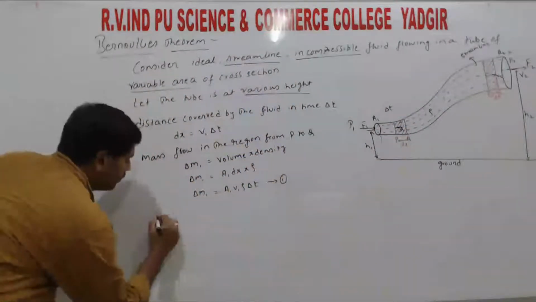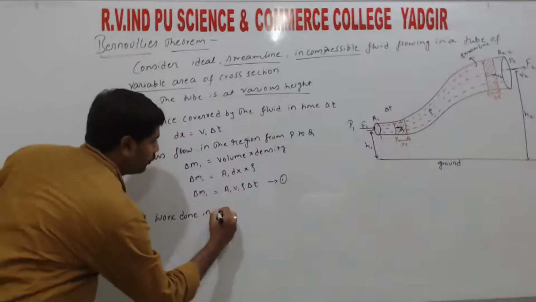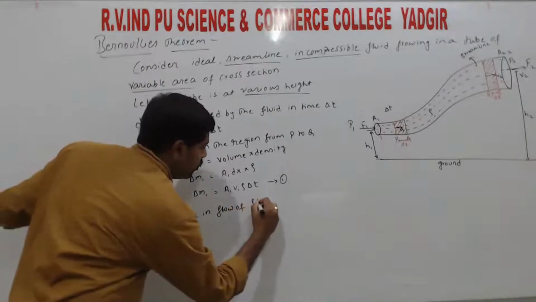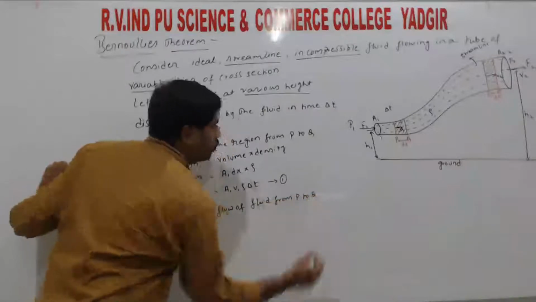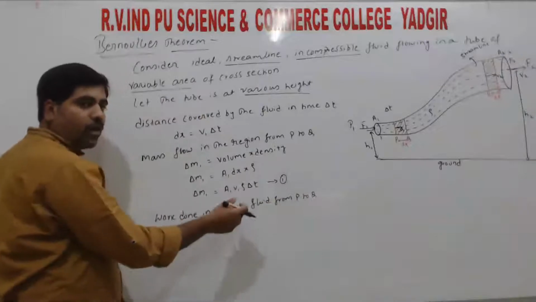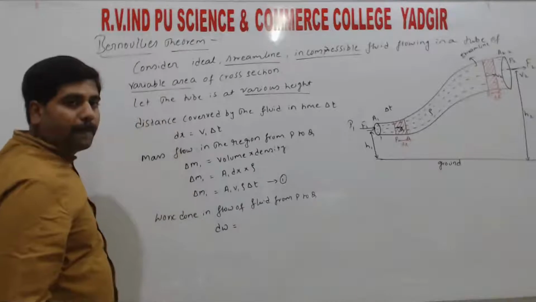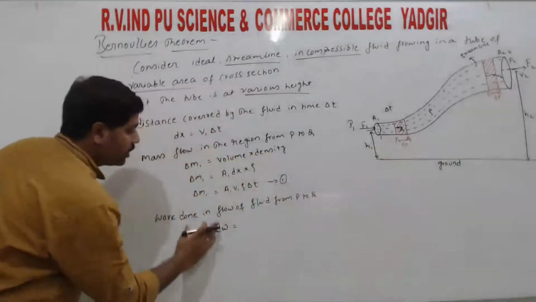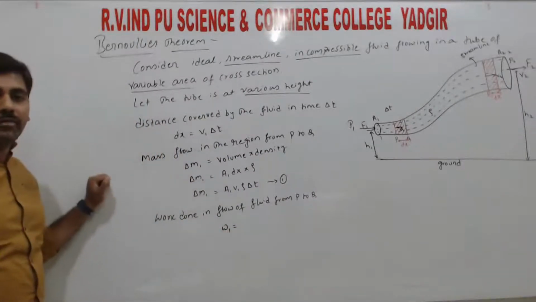So work done in flow of fluid from P to Q. Since we initially consider a small region, a small work done happens, and that work done is dW, right? So all the work done at the region P, we can take as W1. Since work is done in the first region, we call it W1.